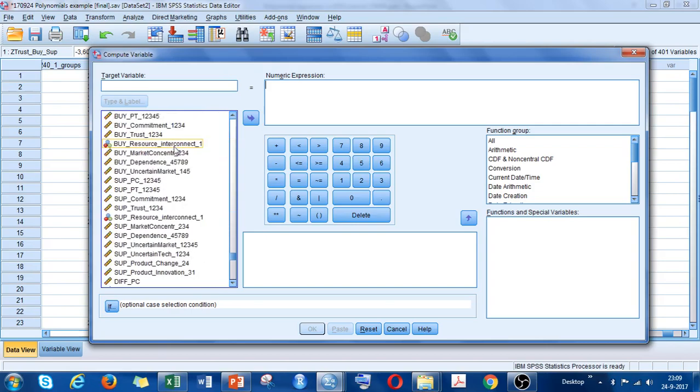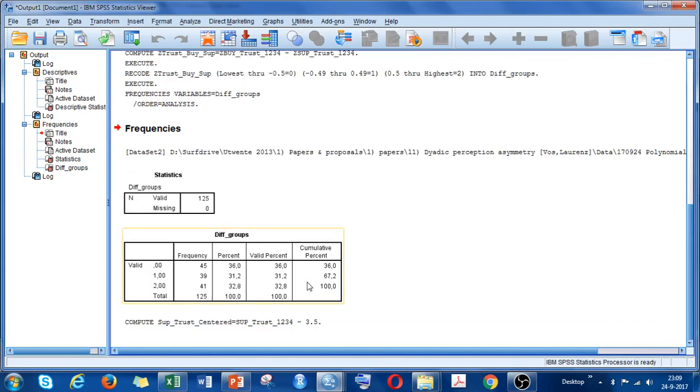So I begin with the supplier trust, this variable, and I want to subtract 3.5, which is for my 6-point Likert scale. And I name this variable supplier trust centered. Very good. And then I press OK. We see SPSS said execute, everything is good.